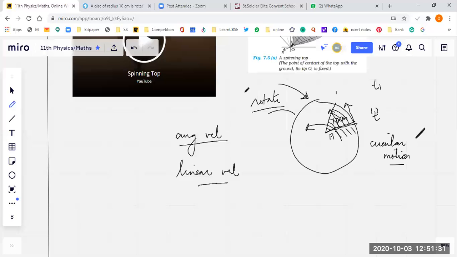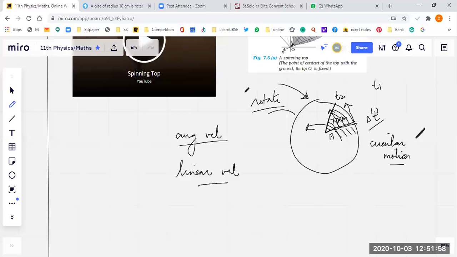At time t2, that means in the interval delta t, all the points come on this line. So what is the angle traversed by all the points? Is it the same or different, though the points are located in different positions? In time t, the angle swept by all the points is the same.